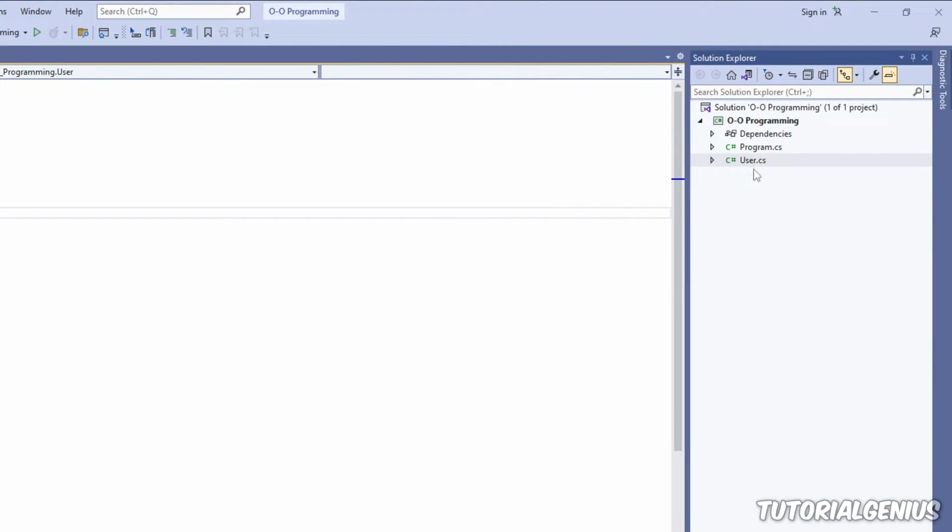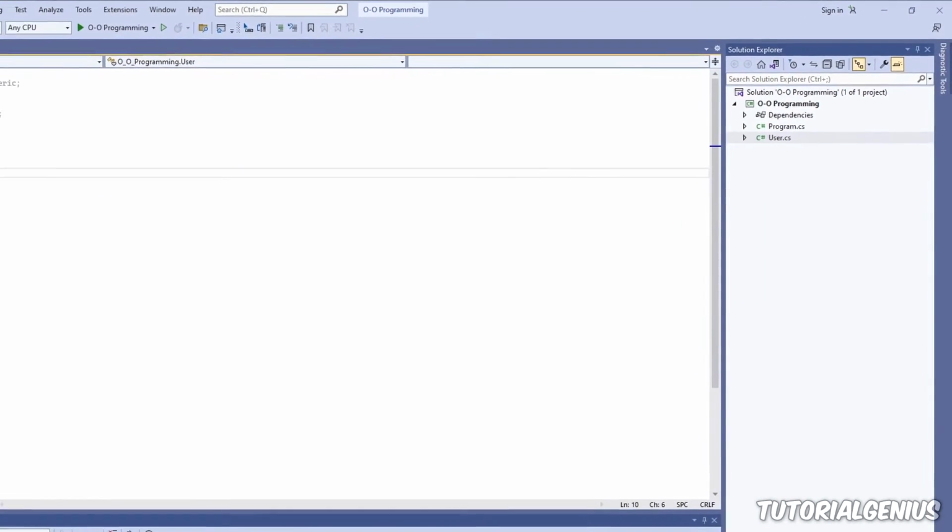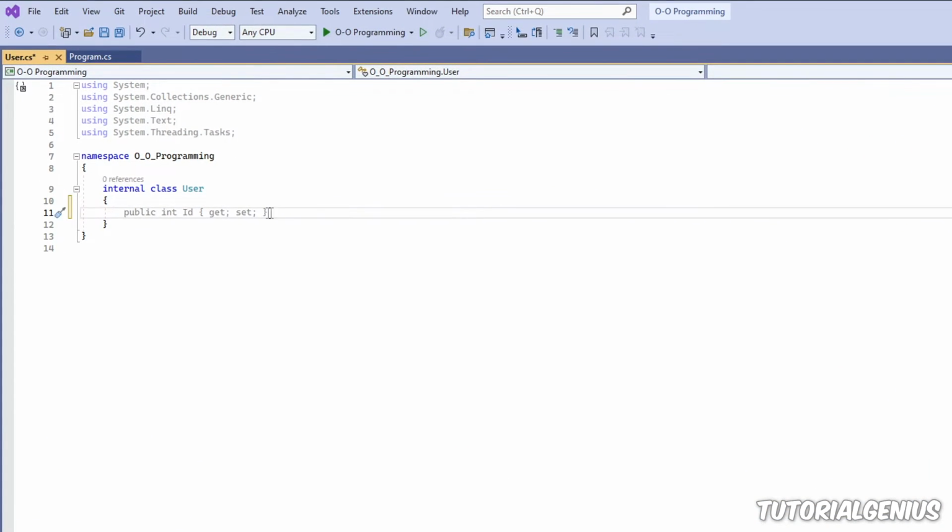But if we go over here, now we have a brand new class called user. And now we can put some information inside this class right here. You can see Visual Studio is hinting on what I might want to put in here. Yes, it may be a preferable way of doing this, but I'm going to talk about get and set in a future tutorial, so I'm going to do this slightly differently. What we want to do here in our new class, which is called user, is to put everything about our user. So maybe the user's first name, the user's last name, the user's age, so anything to do with a user. So I'm going to define some simple variables in here.